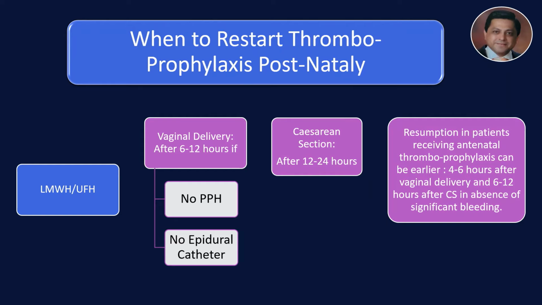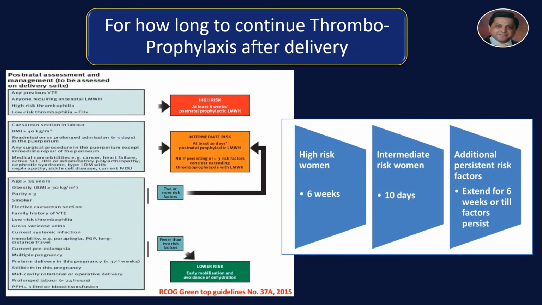And resumption in patients receiving antenatal thromboprophylaxis can be done earlier, 4 to 6 hours after vaginal delivery and 6 to 12 hours after cesarean section in the absence of significant bleeding. How long to continue thromboprophylaxis after delivery? Depending on various risk factors, again whether it's high risk, intermediate risk or low risk. In high risk patients, continue for at least 6 weeks after delivery. In intermediate risk patients, for 10 days. And if you have additional risk factors, extend for 6 weeks or till the factors persist.